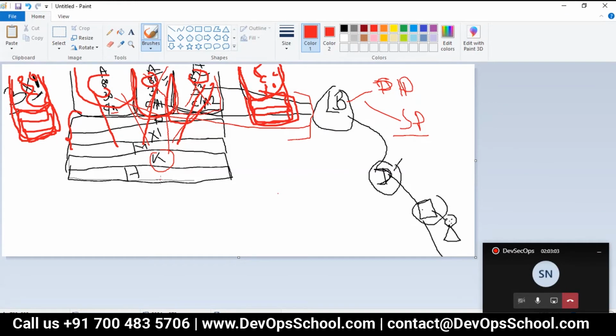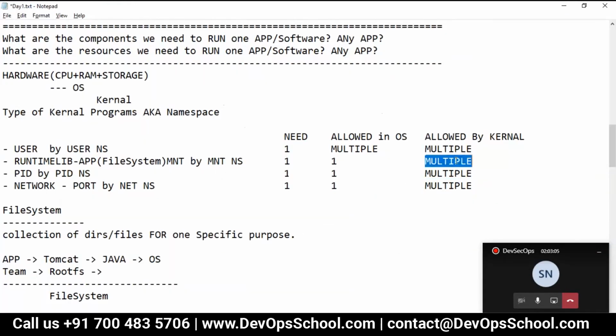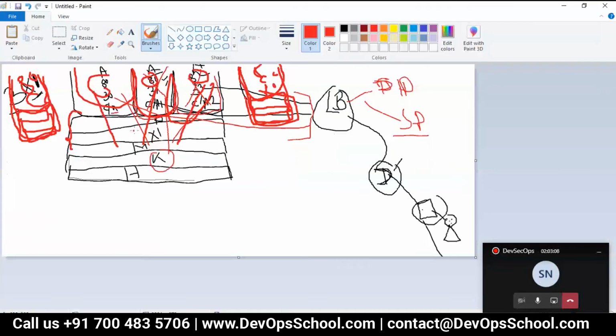Is it possible theoretically? Multiple? Is it possible? Yes, guys, it's possible because everything is coming from here. Mind it, this was created, so this can be created as well.